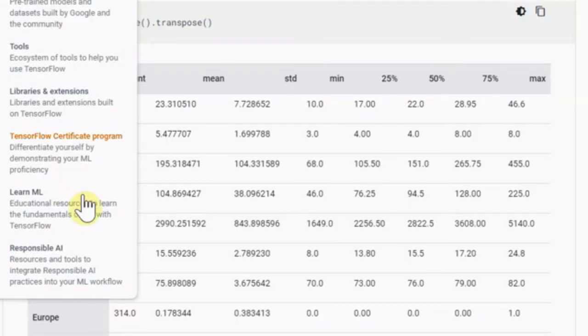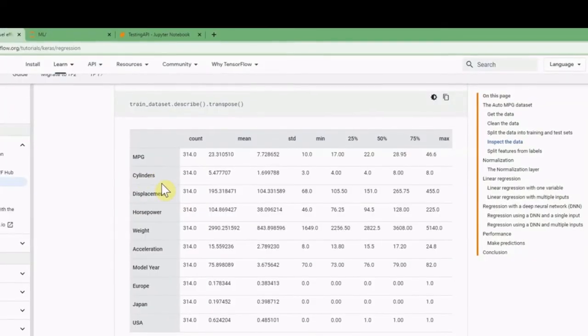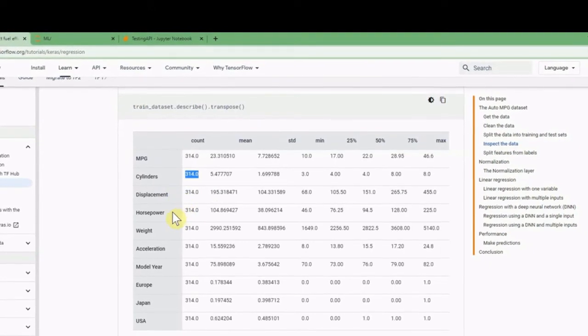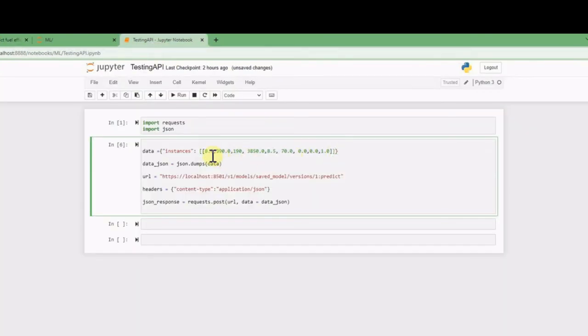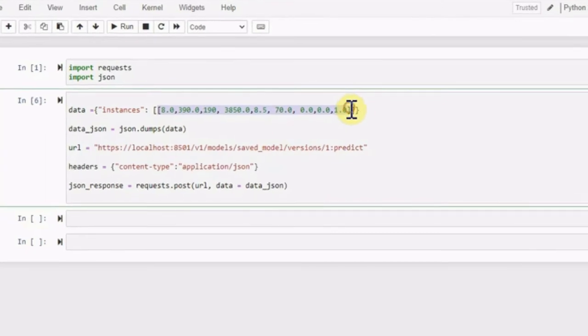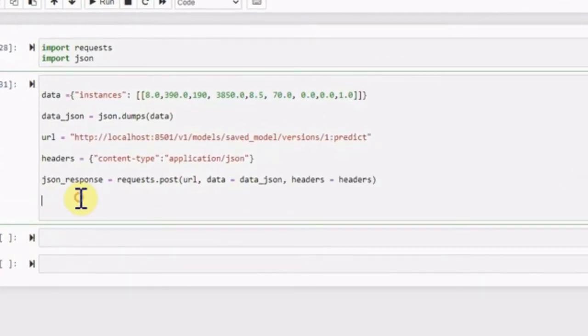These features you can find in the link which I've shared with you. We want to predict this MPG, and the features are the cylinders and, for example, displacement, horsepower, and so on. So we have 9 features here and 1 label. I define the one instance here with these 9 features and send a post request.